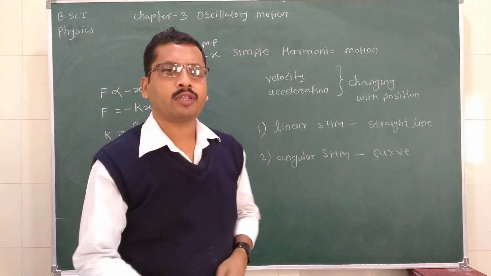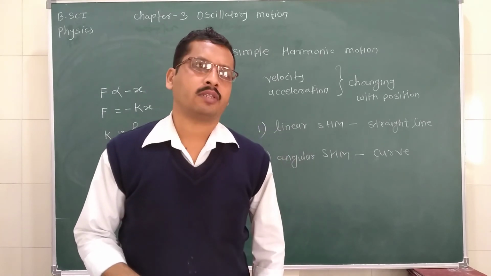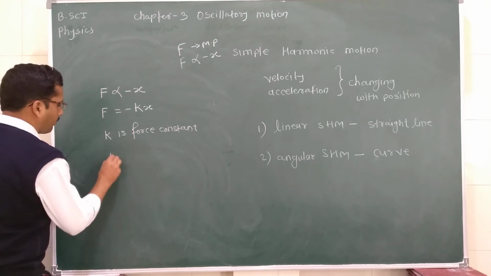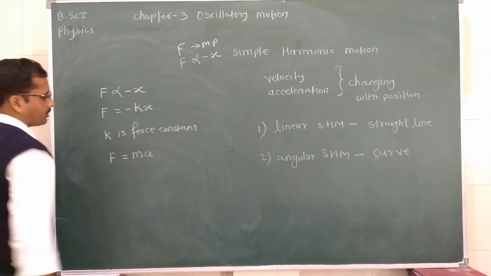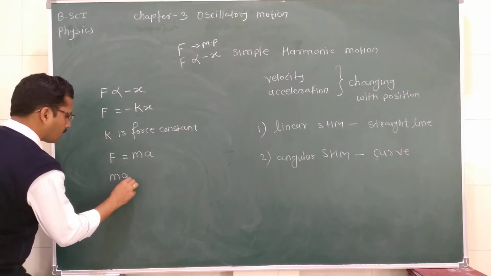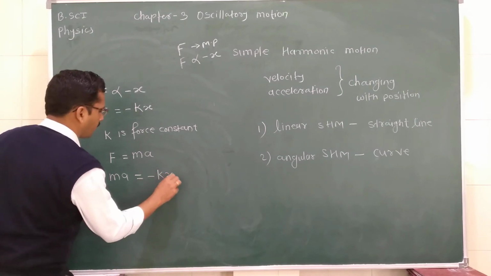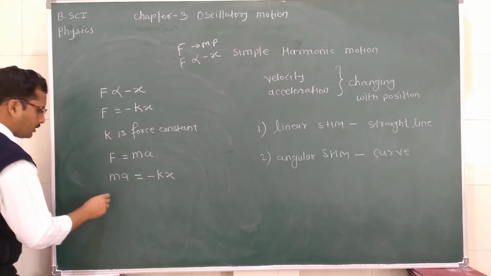According to Newton's second law, if there is any force, there must be acceleration. So we can write F is equal to mass multiplied by acceleration. Here ma is equal to minus k multiplied by x, because both are force, so we can equate these equations.